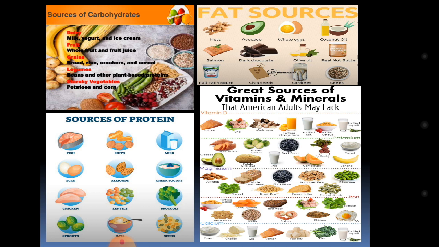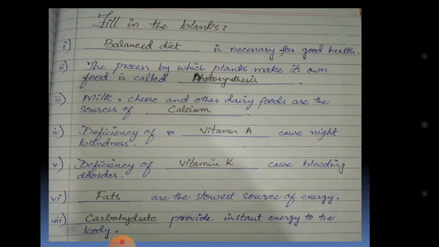We have many sources of food. Chia seeds, as you know, the summers are here, so chia seeds are a very good source of minerals and vitamins, as they help the body temperature to cool down. In the summer season especially, we need an extra amount of cooling materials for the body.